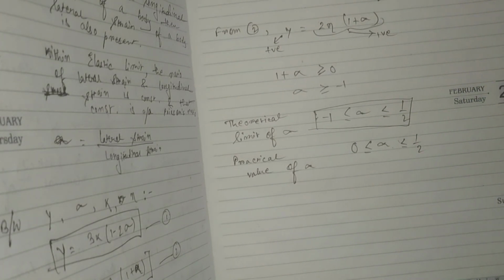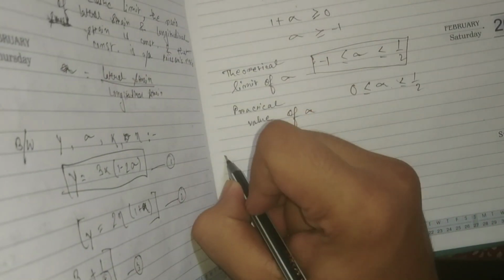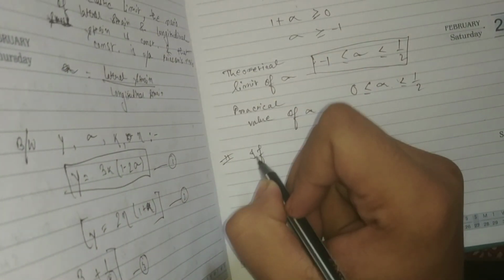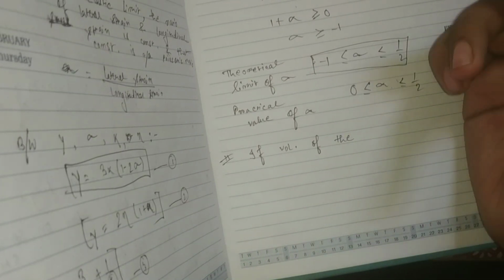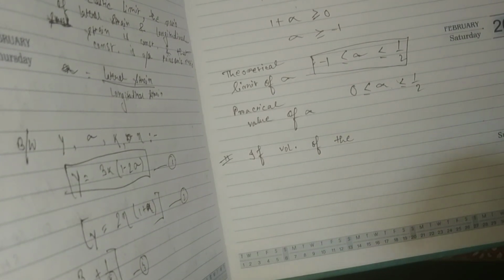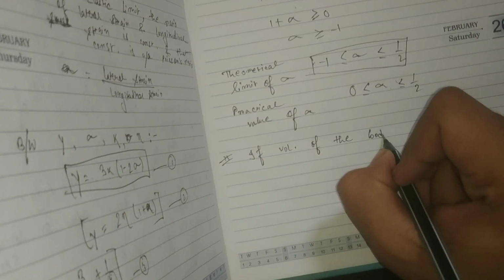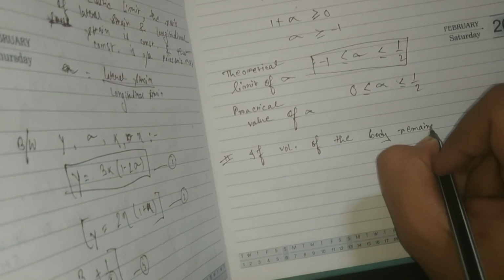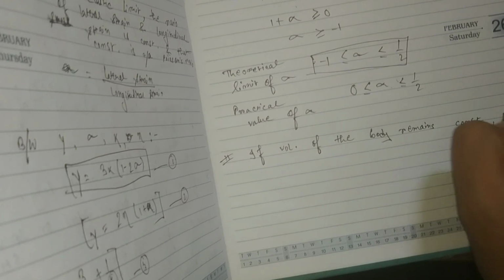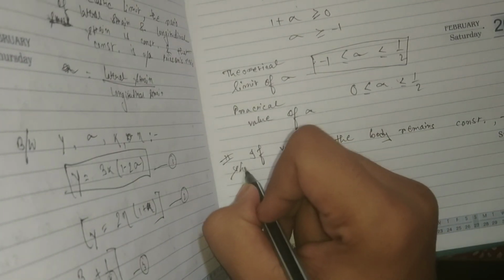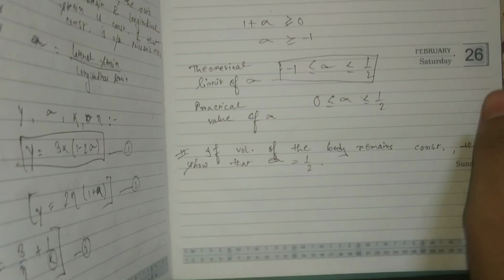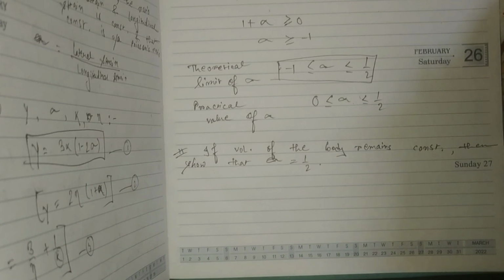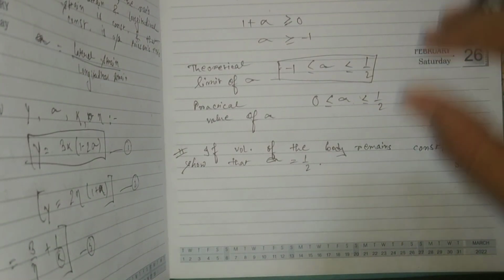Okay, so suppose the volume of the body remains constant. If someone asks you to show that sigma equal to 1 by 2, how will you do that? Let's do this. If the volume of the body remains constant, then show that sigma equal to 1 by 2. Suppose someone is asking, show that sigma equal to 1 by 2. What will you do? Let us consider.